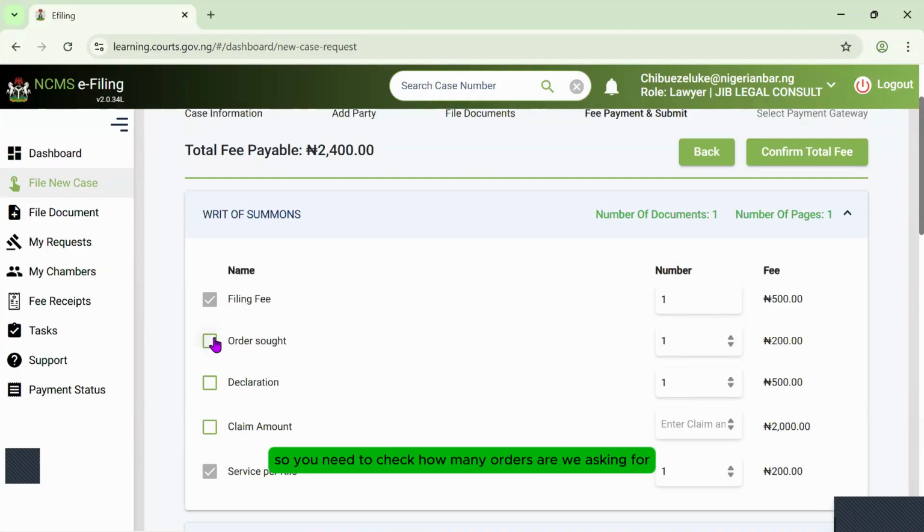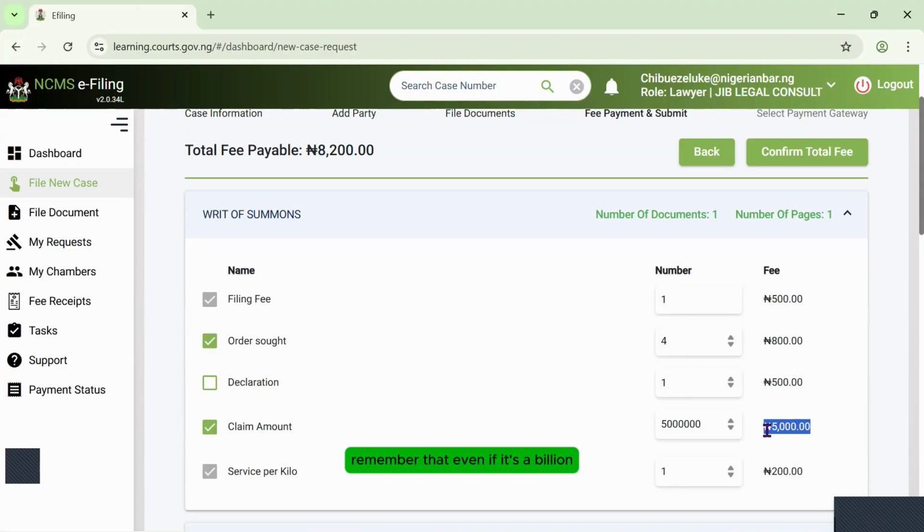Yeah. So you need to check how many orders we are asking for. You click on it and you count. If it is 2 orders, you toggle on this arrow button at the top here and it picks 2. How many declarations do you have? You click on it and you pick. Let us assume that you don't have any declaration and you have just 4 orders. And then you have a claim amount of, let's say, 5 million. All you need to do is to click on the claim amount button and then type the number. So 5 million is 6 zeros: 5, 1, 2, 3, 4, 5, 6. And then it picks the amount.